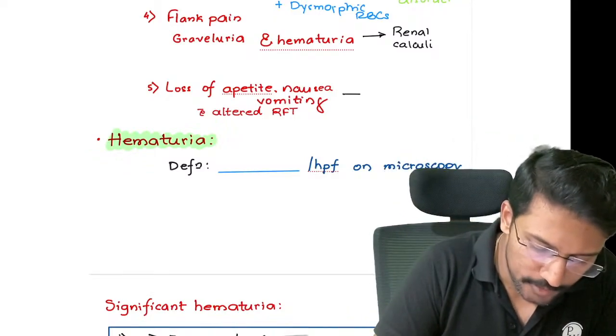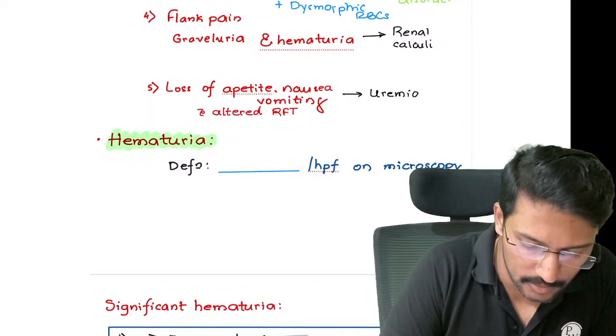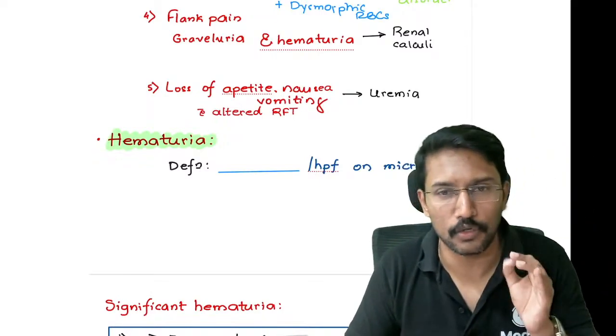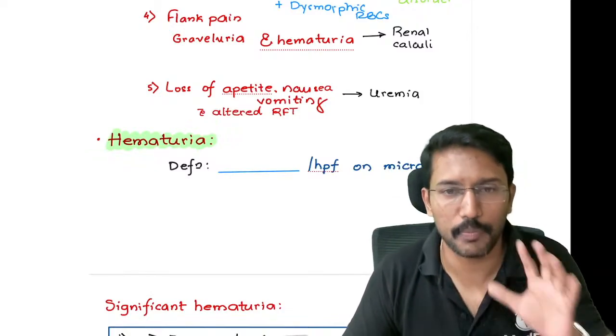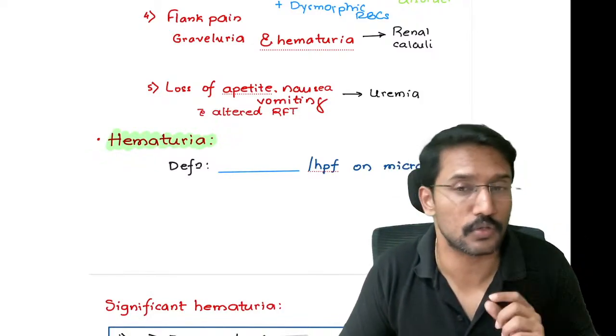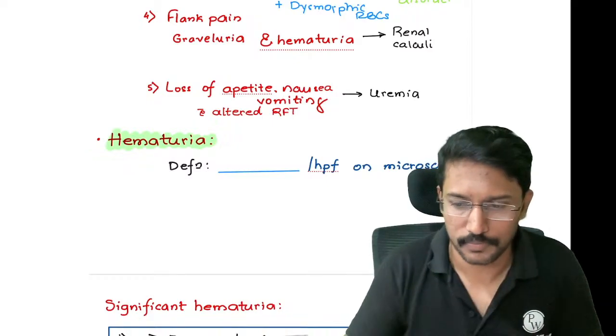All of this is pointing towards elevated blood urea level. So please remember, when blood urea level increases, patients have severe intolerance of food. They will have severe nausea and vomiting. So any patient with kidney disorder, when they have severe nausea, vomiting, first thing as a doctor we should think of is elevated urea levels.